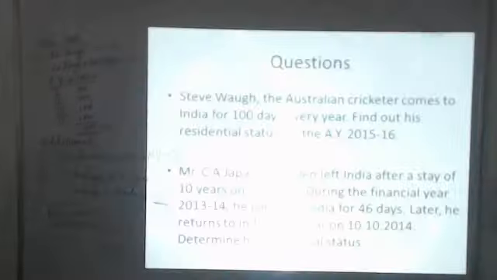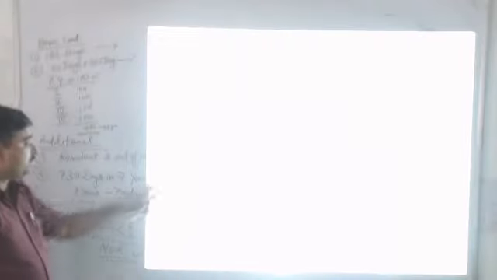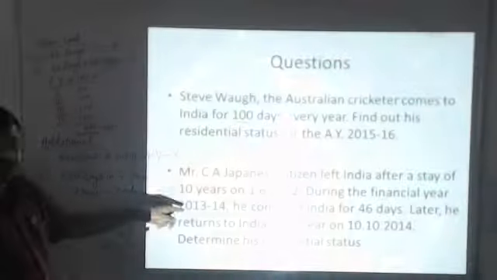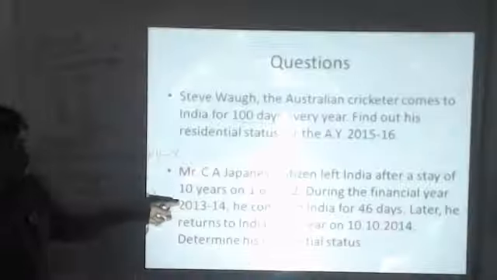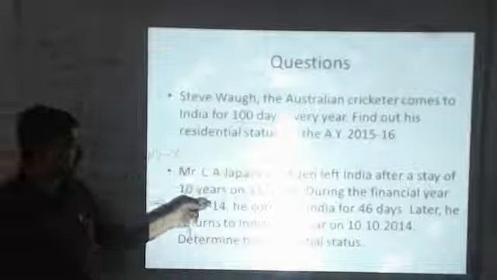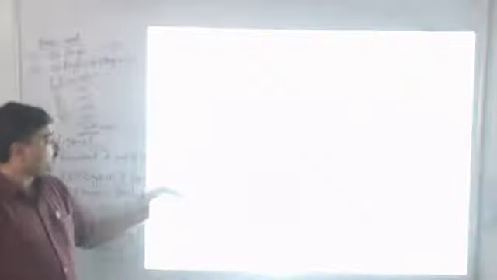Question number 2 says that Mr. C.A., a Japanese citizen, left India after a stay of 10 years. Which means that he was in India continuously for 10 years. That means he may fulfill these 2 conditions. But let me check it out by going ahead.